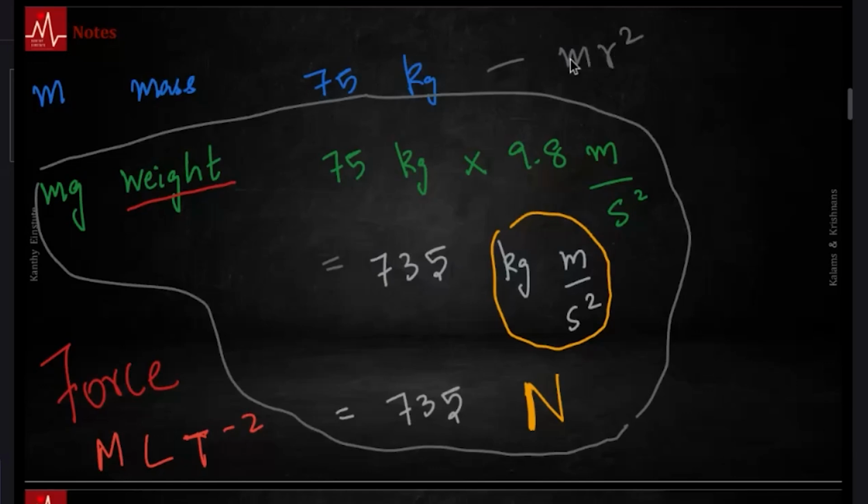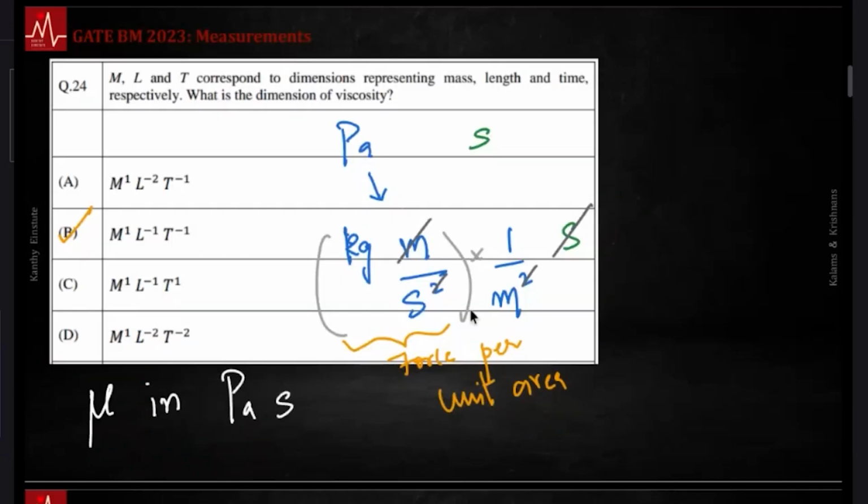It's not mgr square, it's mr square, mass into square of a distance. In moment of inertia calculations, for example, mass shows up. In all force equilibrium calculations, statics problems, joint analysis and all this, weight is a force, that shows up. Distinction clear? And notice, with this I essentially put a Newton by meter square, that is pressure, into second.